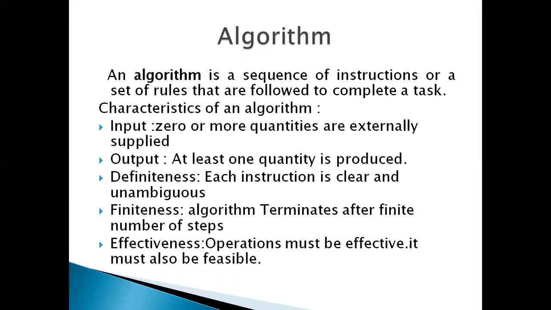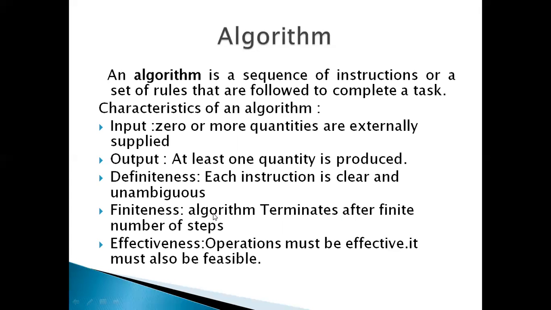The characteristics of an algorithm. These are the characteristics. This is the input. So it should have zero or more quantities that are externally supplied. This is the output. At least one quantity is produced. We should get at least one output. Definiteness: each instruction is clear and unambiguous. There should not be ambiguity regarding the instructions.